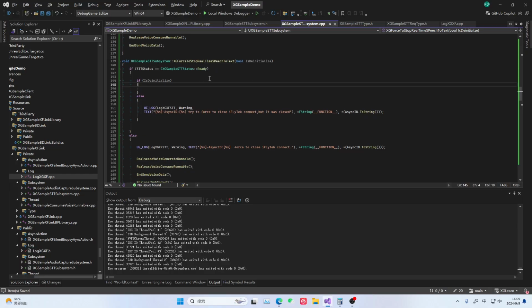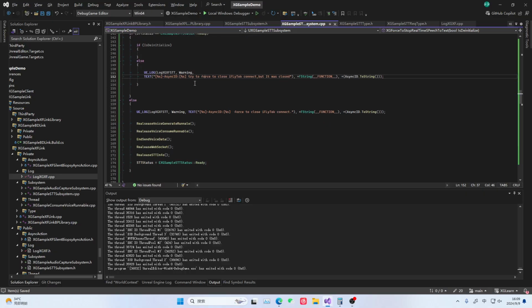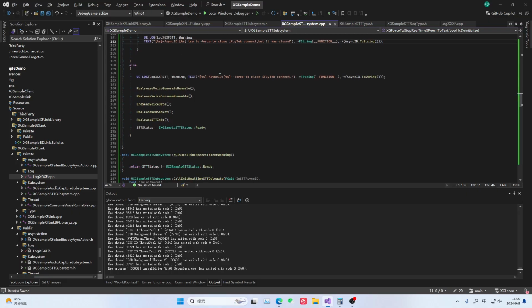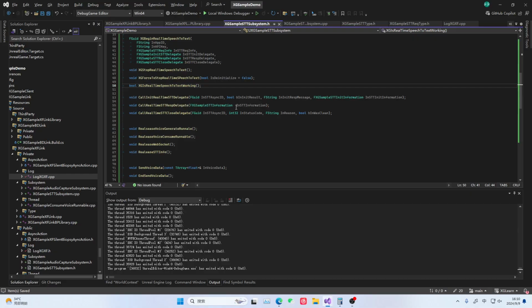But a ForceClose will also trigger this closed function. And if it's a ForceClose, the reasons field will indicate that it was closed by our side. So this is where the difference lies. Okay, so basically the communication framework is more or less like this.